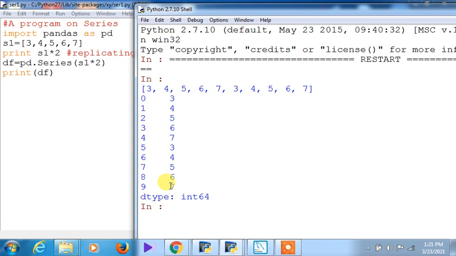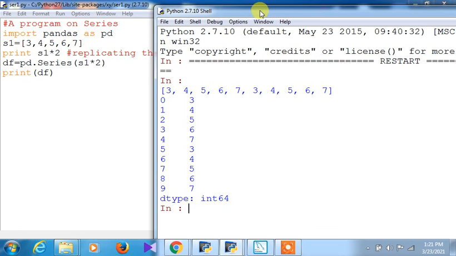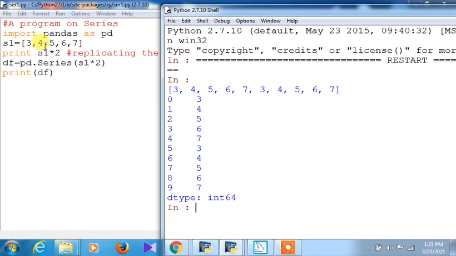So in this way you have to do it, and you need to analyze the outcome. You have seen these things, and now you can easily understand this. If you are giving a 3, it will take 3 times. If you are giving 4, then 4 times, in that way.